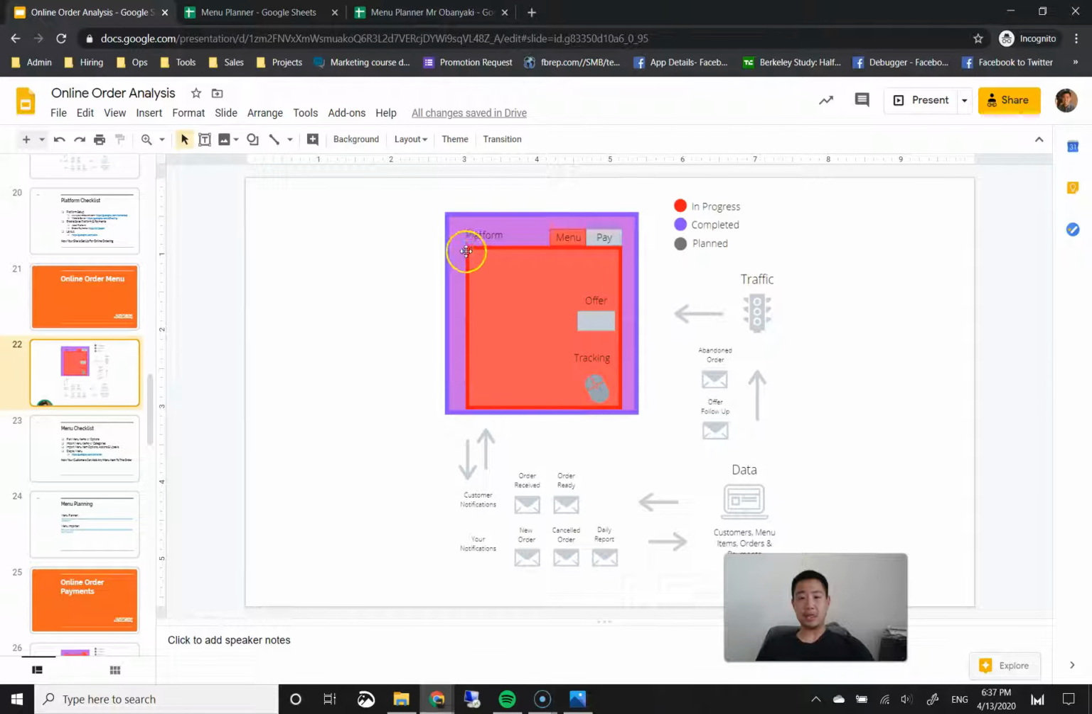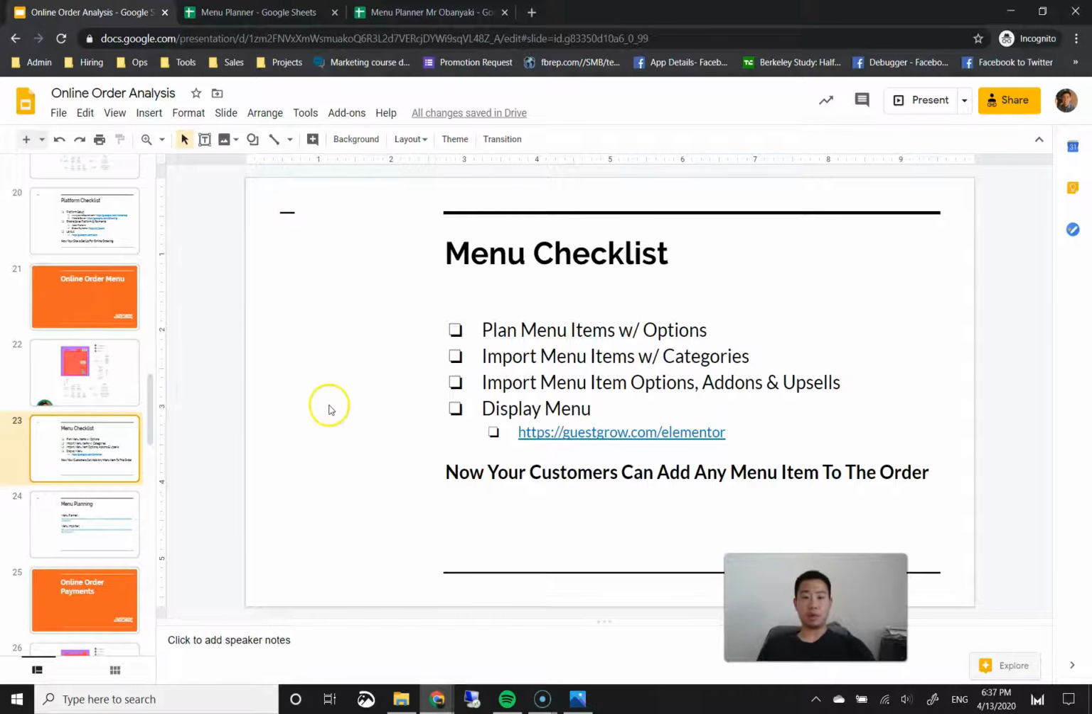So this is the visual checklist that we had in the previous lessons. We completed setting up the platform and the site, and now in progress we have the menu. This is a checklist for what we need to complete for making sure that our menu displays correctly. First, we need to plan our menu items with options. Then we're going to import the menu items with categories into the site. And after that, we're going to attach options, add-ons, and upsells to each menu item in case you have those.